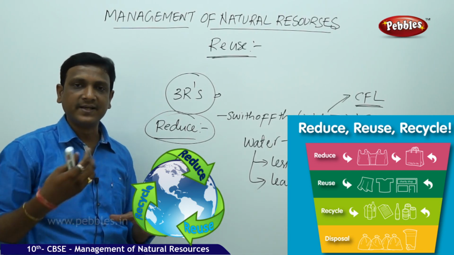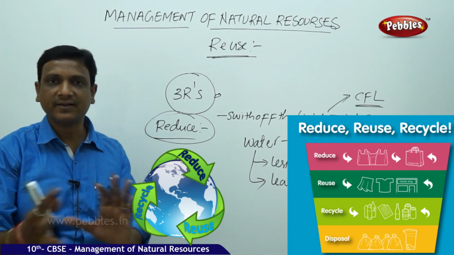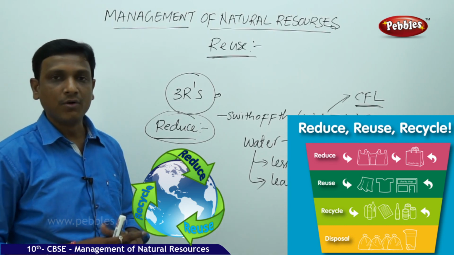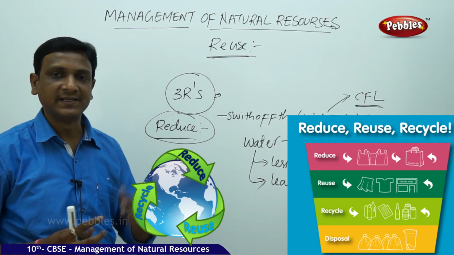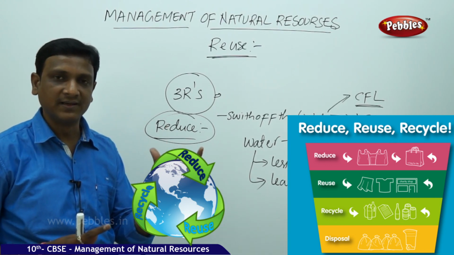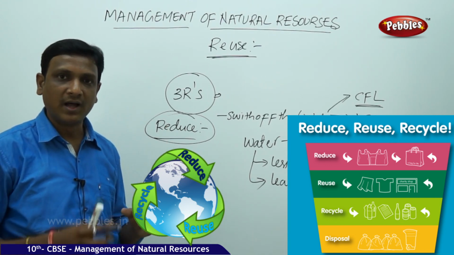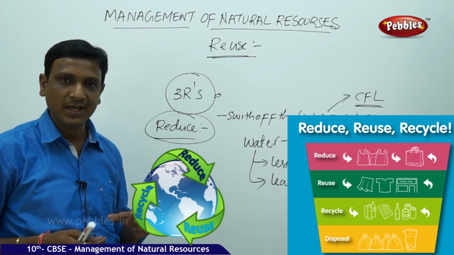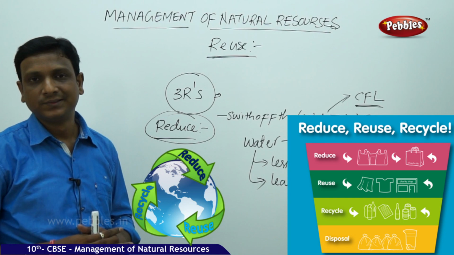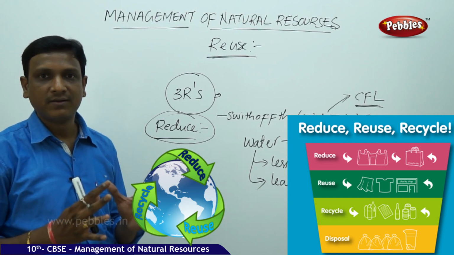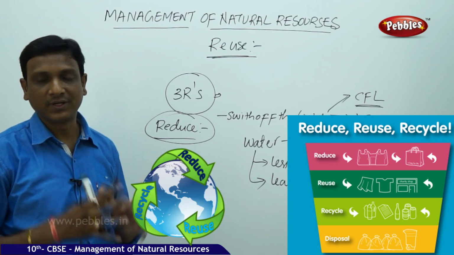Once we take out the content, we need not throw the packing in the dustbin, because certain packaging material can be reused. For example, metal cans, or a jam bottle, glass bottle. After you finish the jam or honey, you can use the bottle to store some spices in your kitchen. In this way, you are reducing the waste. You are cutting off the waste.